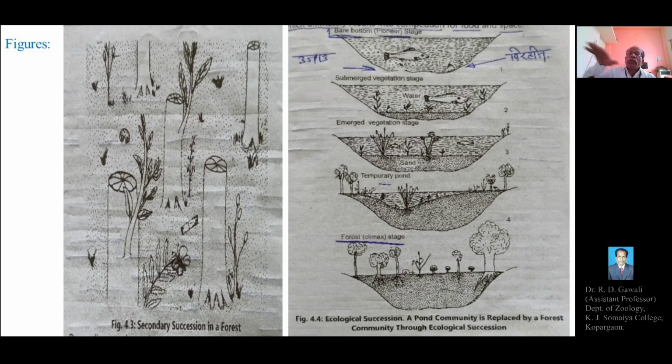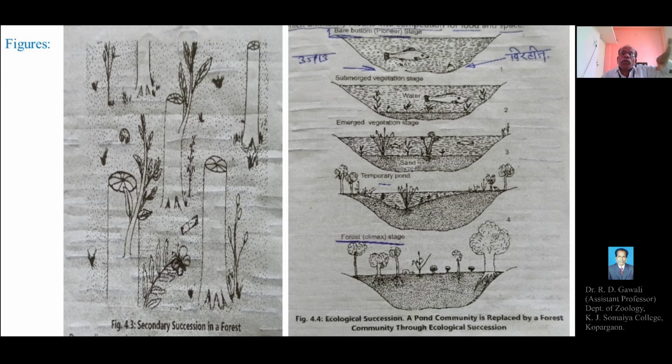Due to the slow passage of silt or soil material from the side into the pond, slowly this deeper pond will become a shallow pond.